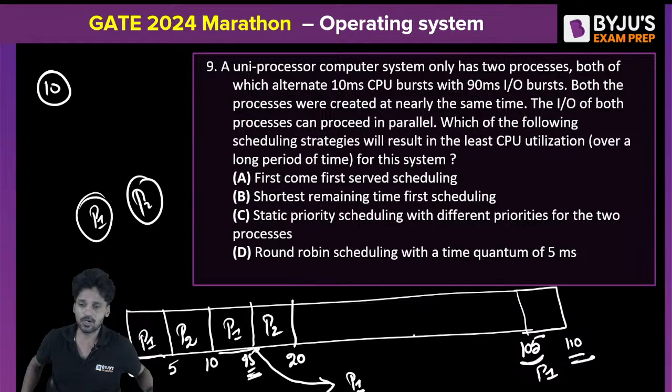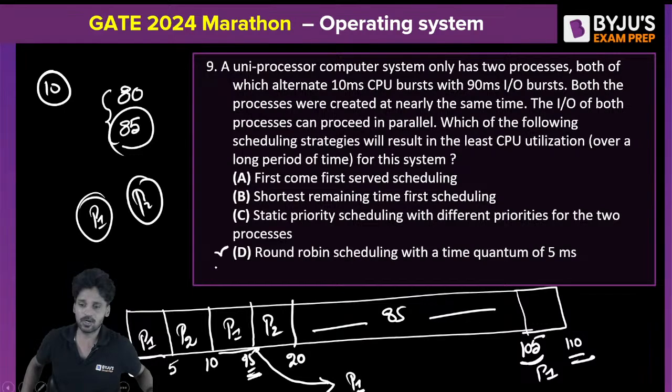So for how much percentage of the CPU is wasted? It is 20 to 105. A total of 85 milliseconds gets wasted. That means earlier the total CPU wastage time was just 80. Now the total CPU wastage time is 85. So between 80 and 85, 85 is more, and this is the least CPU utilization, meaning for more time the CPU is idle. So option D is correct.